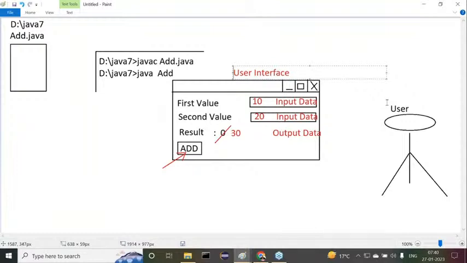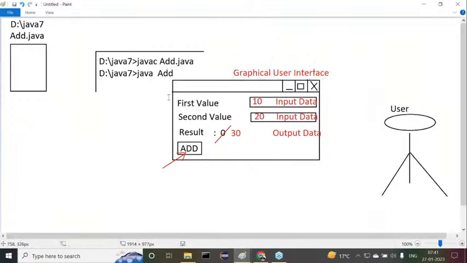Understand my point here? This user interface is called a graphical user interface. First of all, this is a mediator between the user and a program, and it is an interface. To interact with our program, the user will use this interface. From the point of view of a Java program, this interface is an interaction mode for the user to connect with and interact with our Java program. That's why it is called a user interface. It supports the data through graphic components, so it is a graphical user interface.